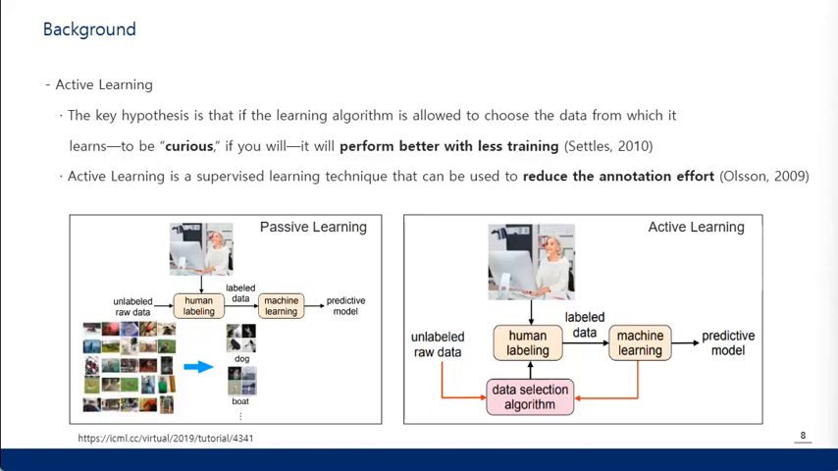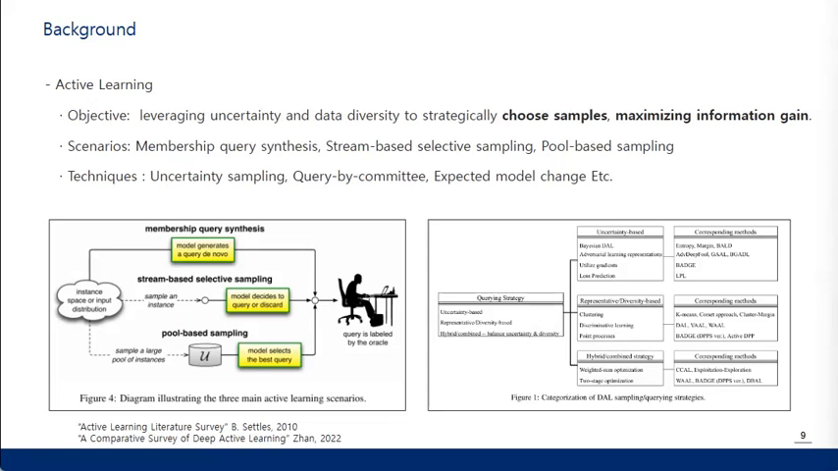Okay, so active learning is a technique that lets the algorithm choose its data, making it learn better with less training. In passive learning, humans label all the data first, but in active learning, the algorithm selects data to label, which means saving time and effort. So in short, active learning is more efficient. The objective of active learning is to strategically choose samples that maximize information gain with some techniques.